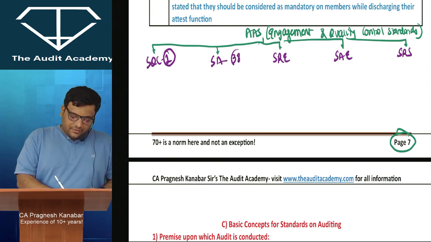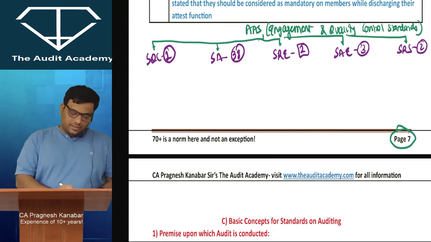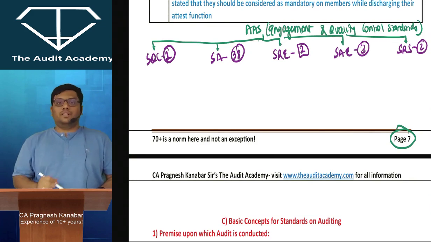In SA we have 38. In SRE we have 2. In SAE we have 3, and in SRS we have 2 standards. So you can see 38 plus 1, 39, 41, 44 and 46 standards.